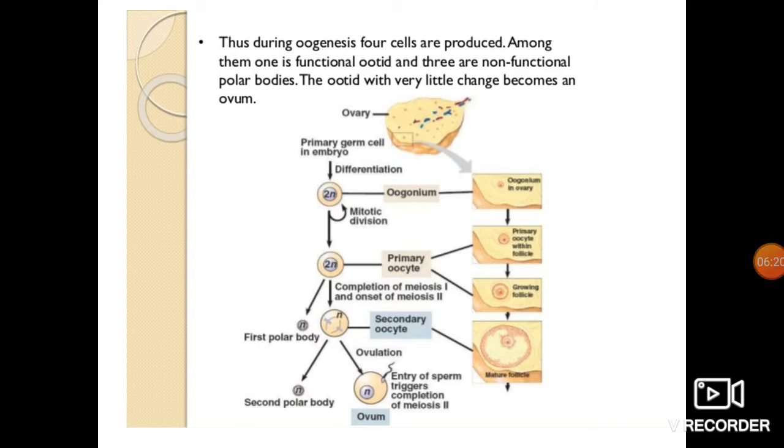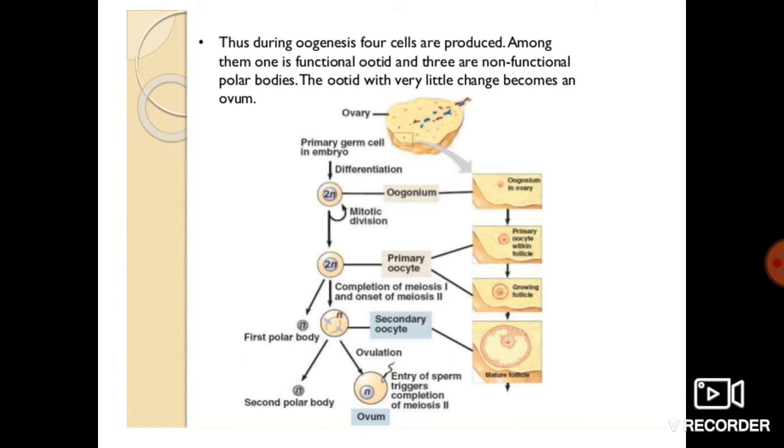Students, observe this diagram very carefully, as it is showing all those events in oogenesis that we have already discussed in the previous slides. Observe it very carefully from the beginning, that is, the ovary will undergo the process of oogenesis. First it will form the primary germ cell in the embryo stage, then differentiation, then it will form oogonium, then it will undergo mitotic division to form the primary oocyte.